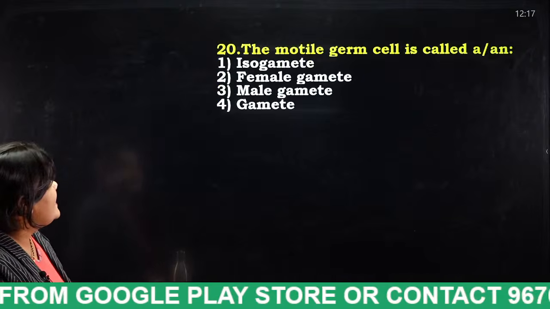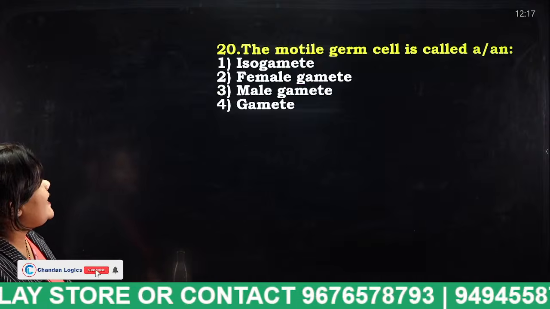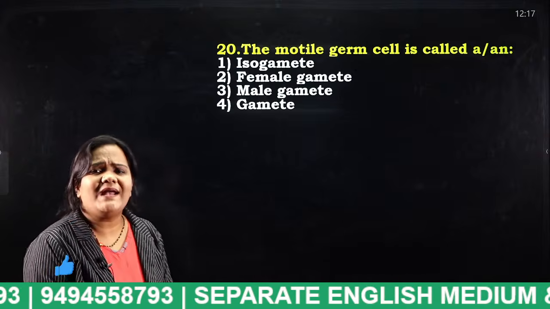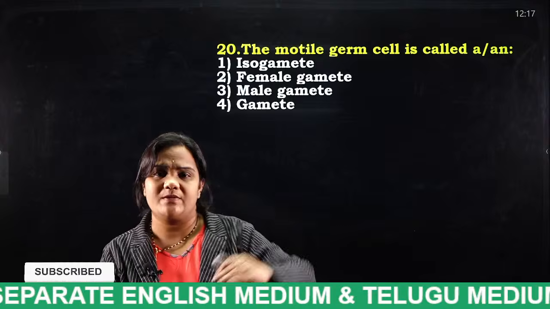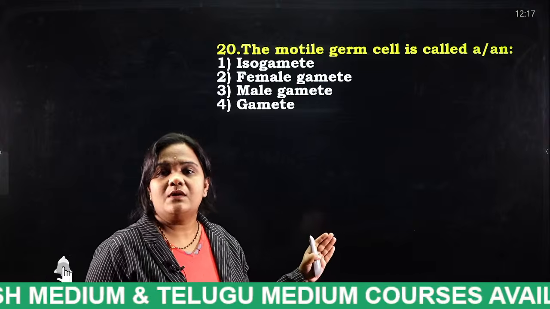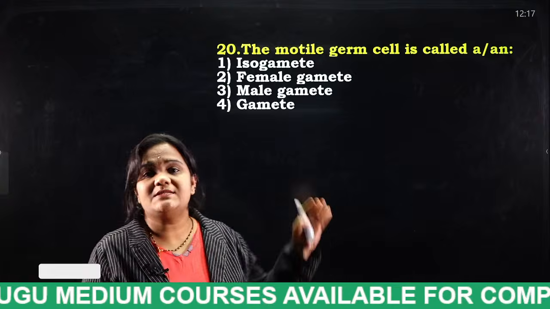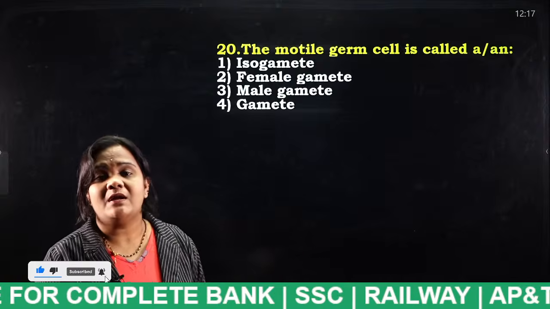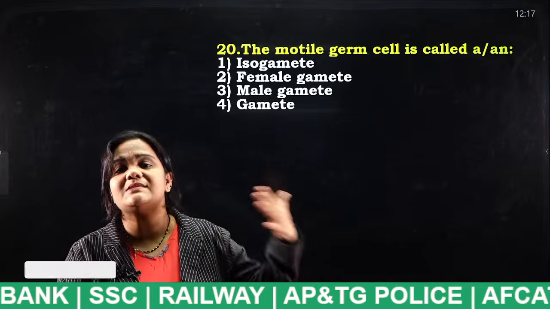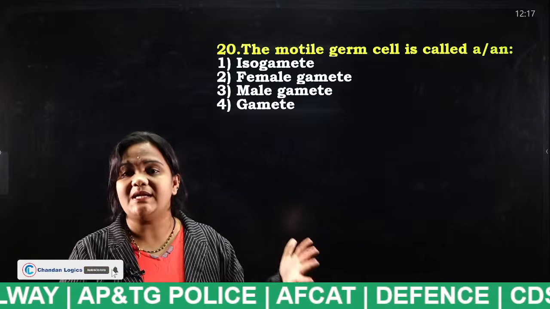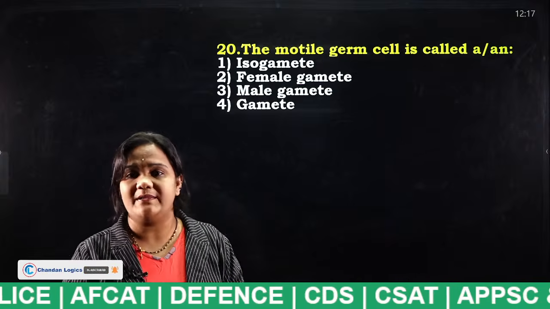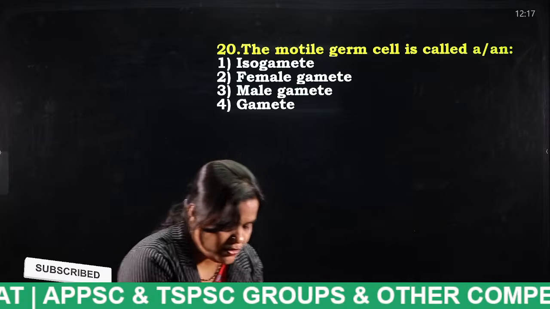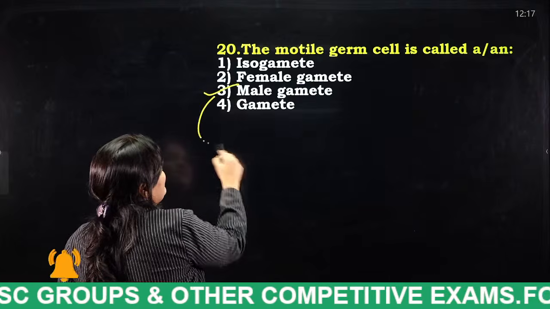Next, the motile germ cell is called an isogamete, female gamete, male gamete, gamete. Motile is nothing but what, students? Which is in motion. In the given options, which germ cell is in motion? You can easily answer this question, I think. Motile means it will keep moving from one place to another until it fuses with another cell. Yes, very good. So what is that, students? Male gamete, which is nothing but sperm.